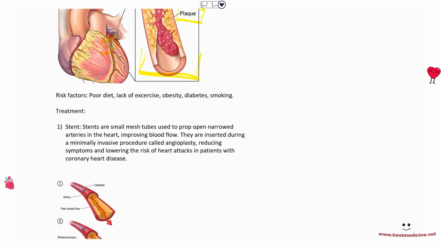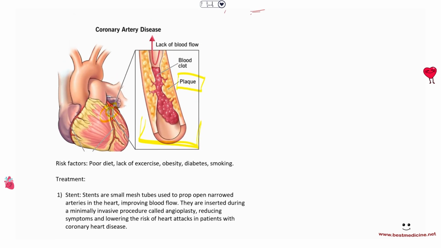Well, the risk factors are, number one, poor diet, right? Of course, if you're eating a lot of fat and a lot of cholesterol, then there's a greater likelihood that it's going to get blocked in your coronary arteries.